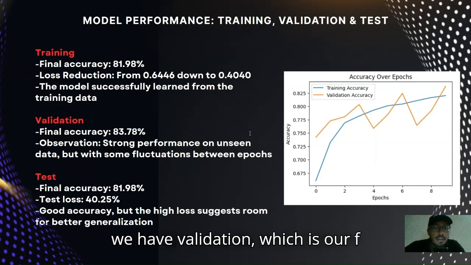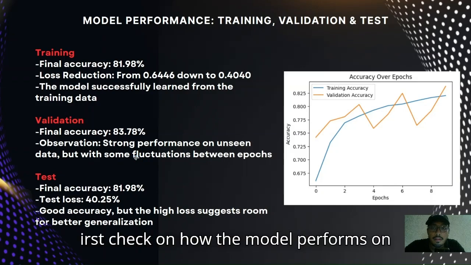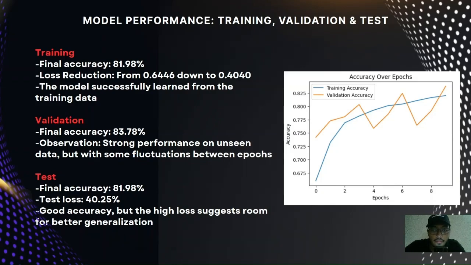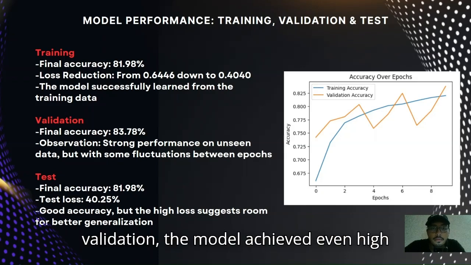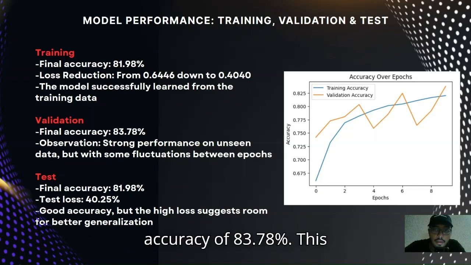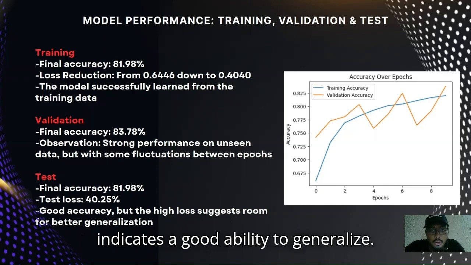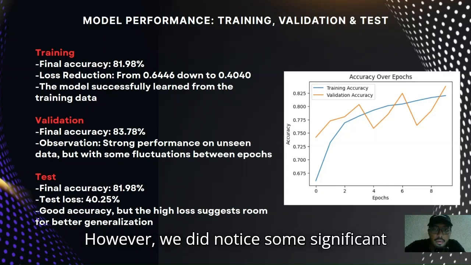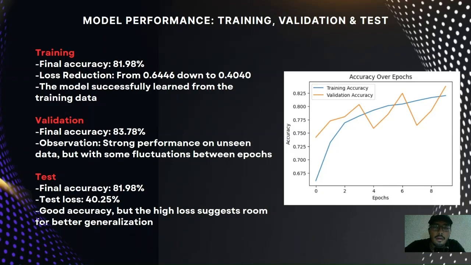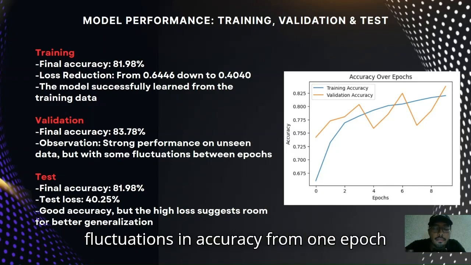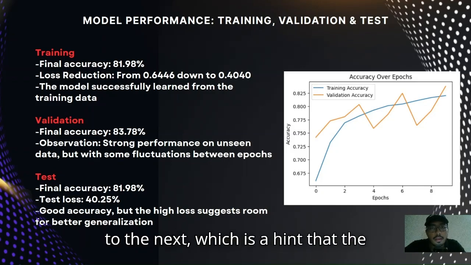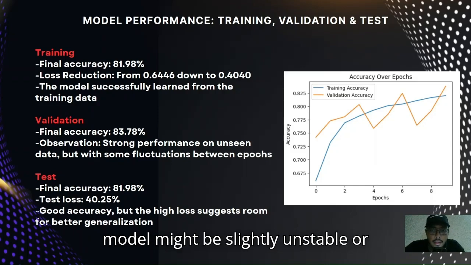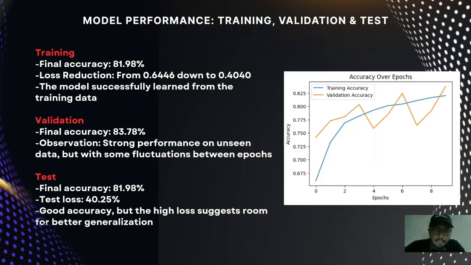Next, we have validation, which is our first check on how the model performs on data it hasn't seen during training. On validation, the model achieved an even higher accuracy of 83.78%. This indicates a good ability to generalize. However, we did notice some significant fluctuations in accuracy from one epoch to the next, which is a hint that the model might be slightly unstable or beginning to overfit.